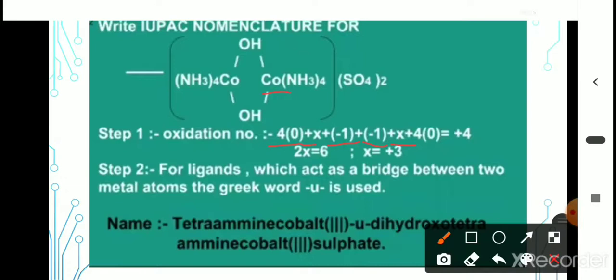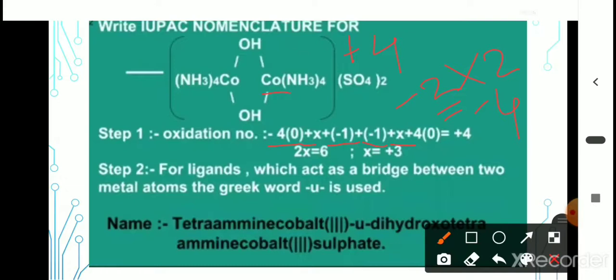Why +4? Because the net charge on the complex ion is +4. It is attached to sulfate. Each sulfate has -2 charge, and there are 2 sulfates. It means -4. Therefore, the net charge on the complex ion becomes +4.